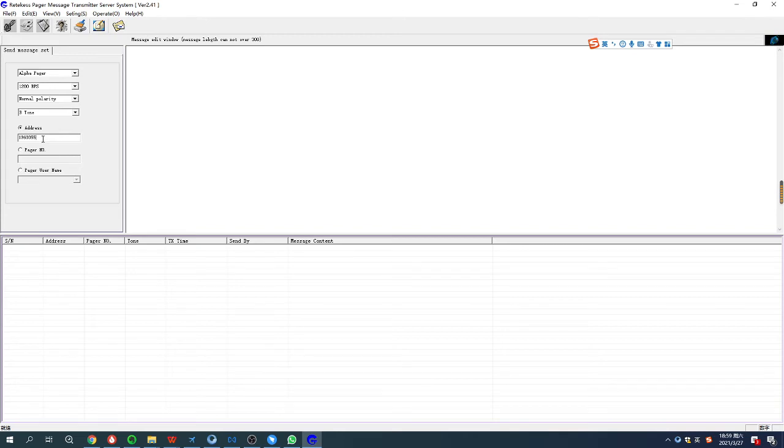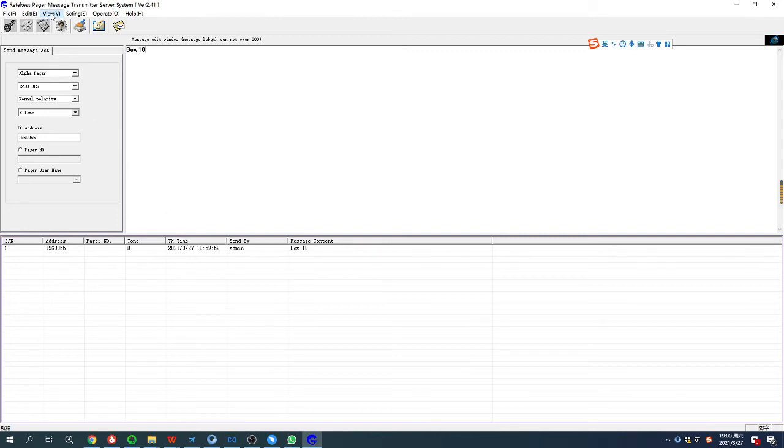If you want to send a message, you can write here directly, like box 10, and you use this one to send. Of course, make sure the pagers you give to the customer are able to receive the information. Use this one for sending. Okay, I received the message, and you can also see it works here.